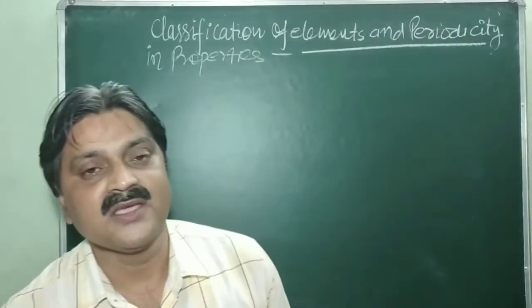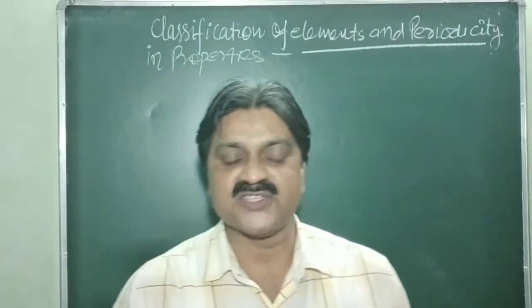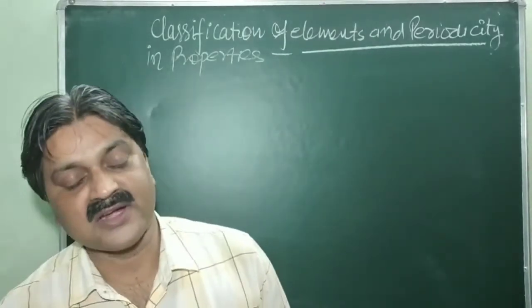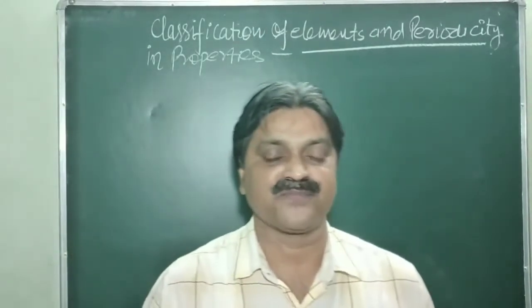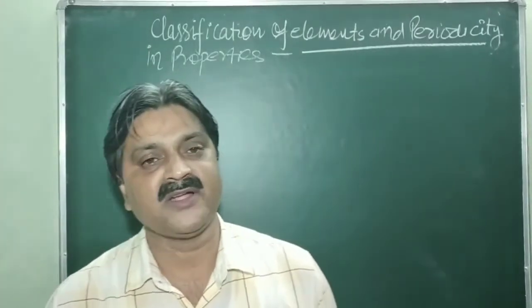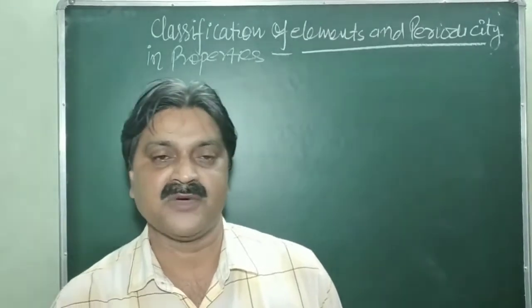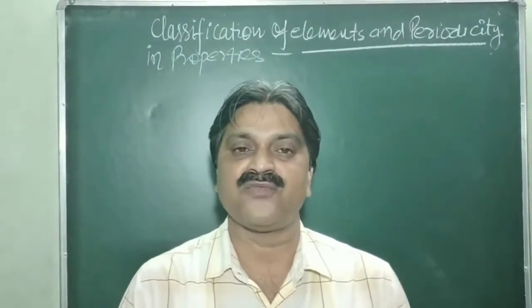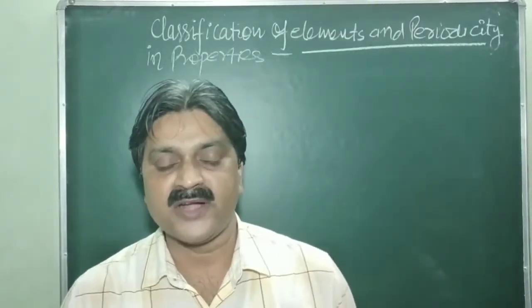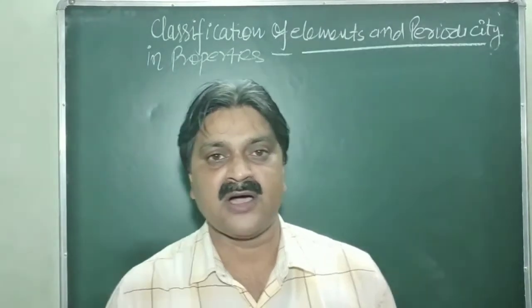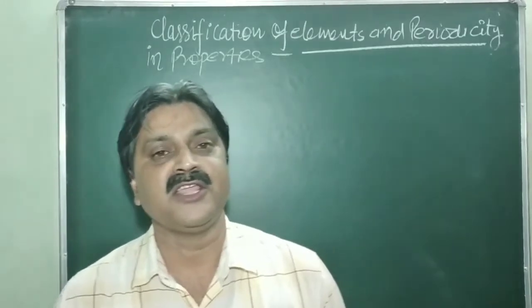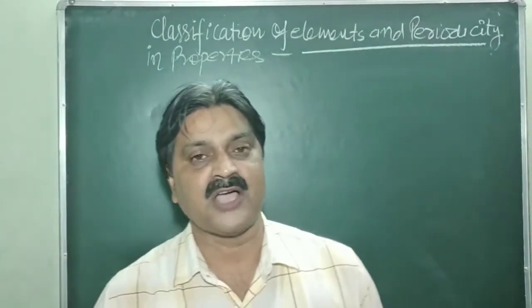So IUPAC called a new commission, the Commission on Nomenclature of Inorganic Chemistry, in 1994, and gave a rational system for the nomenclature of elements on the basis of their atomic number. This system is followed for elements which have an atomic number greater than 100. Nowadays, 118 elements are known. So above atomic number 100, the name of an element is given on the basis of IUPAC.